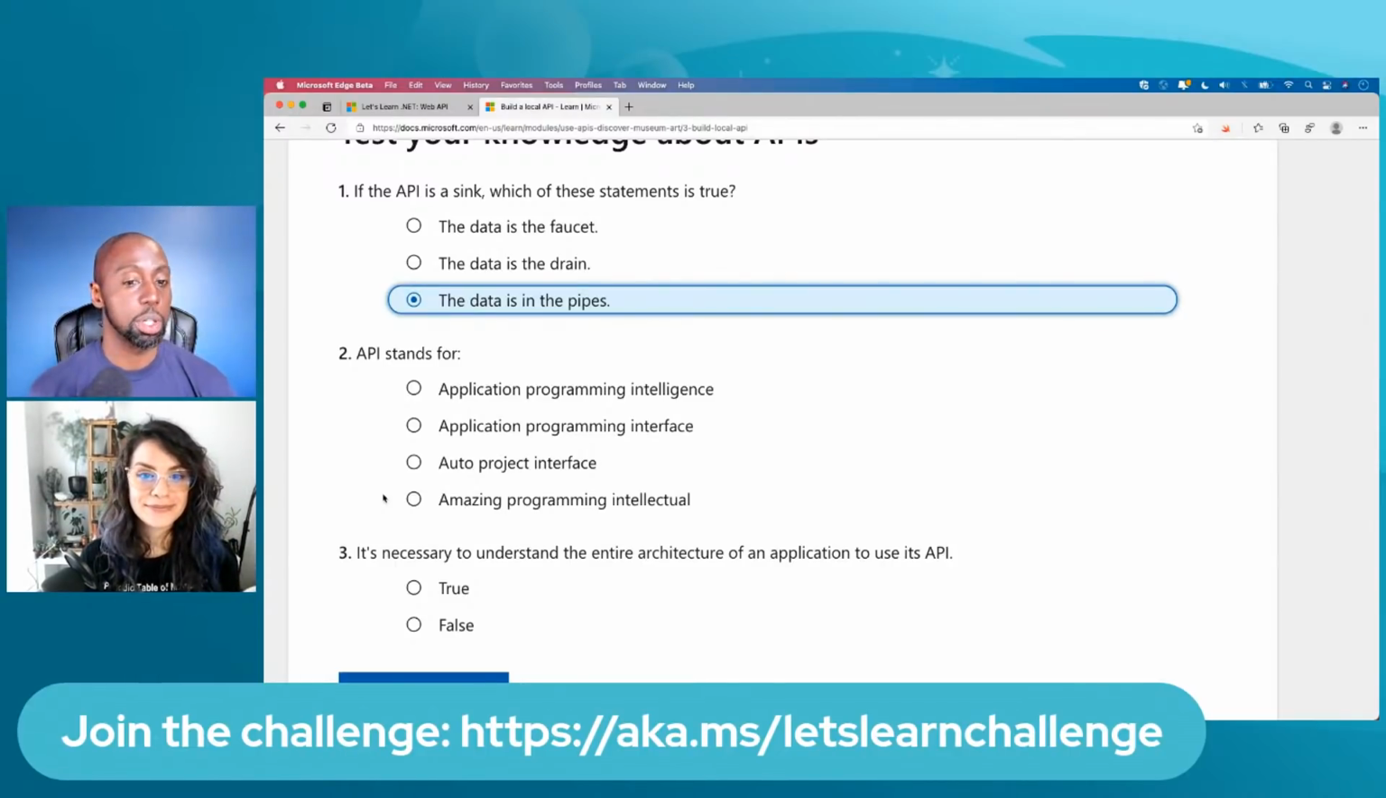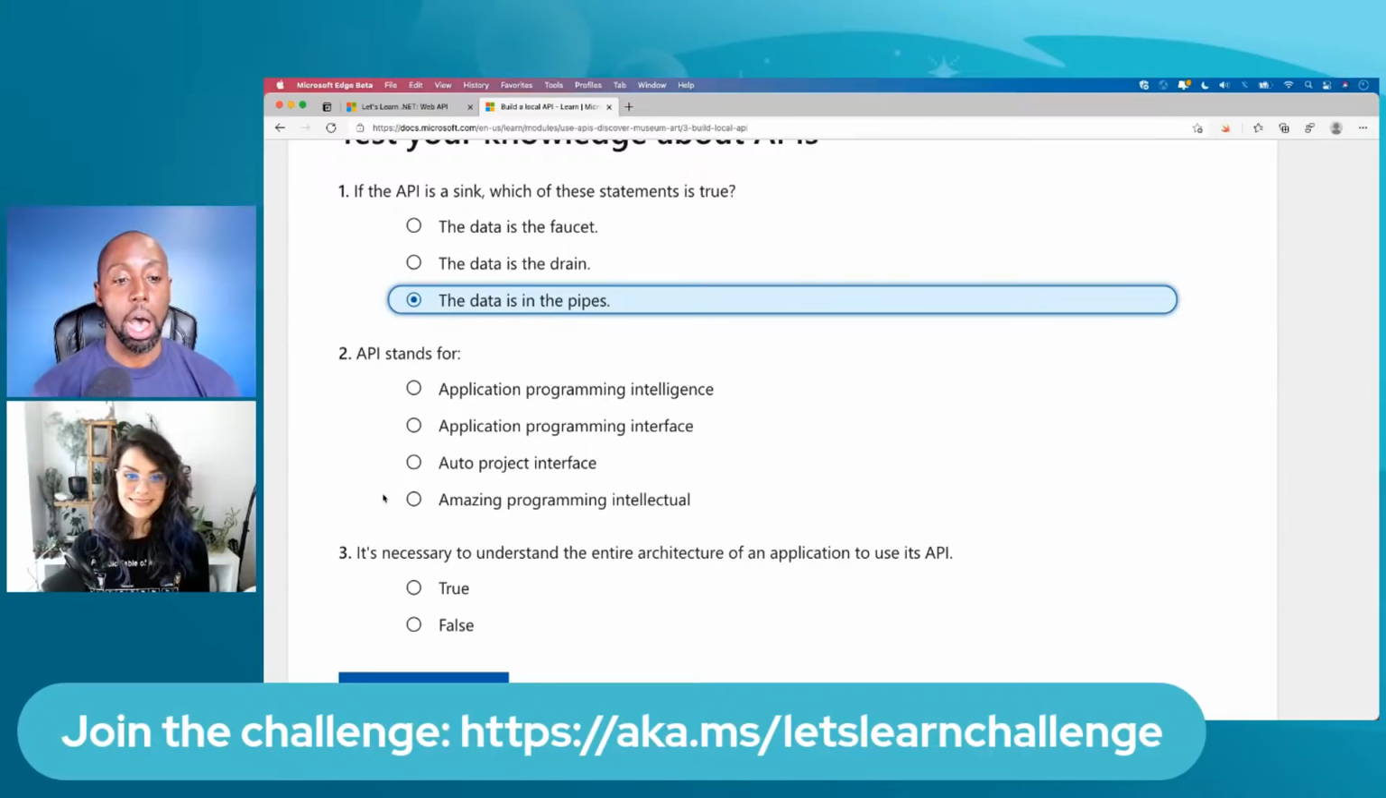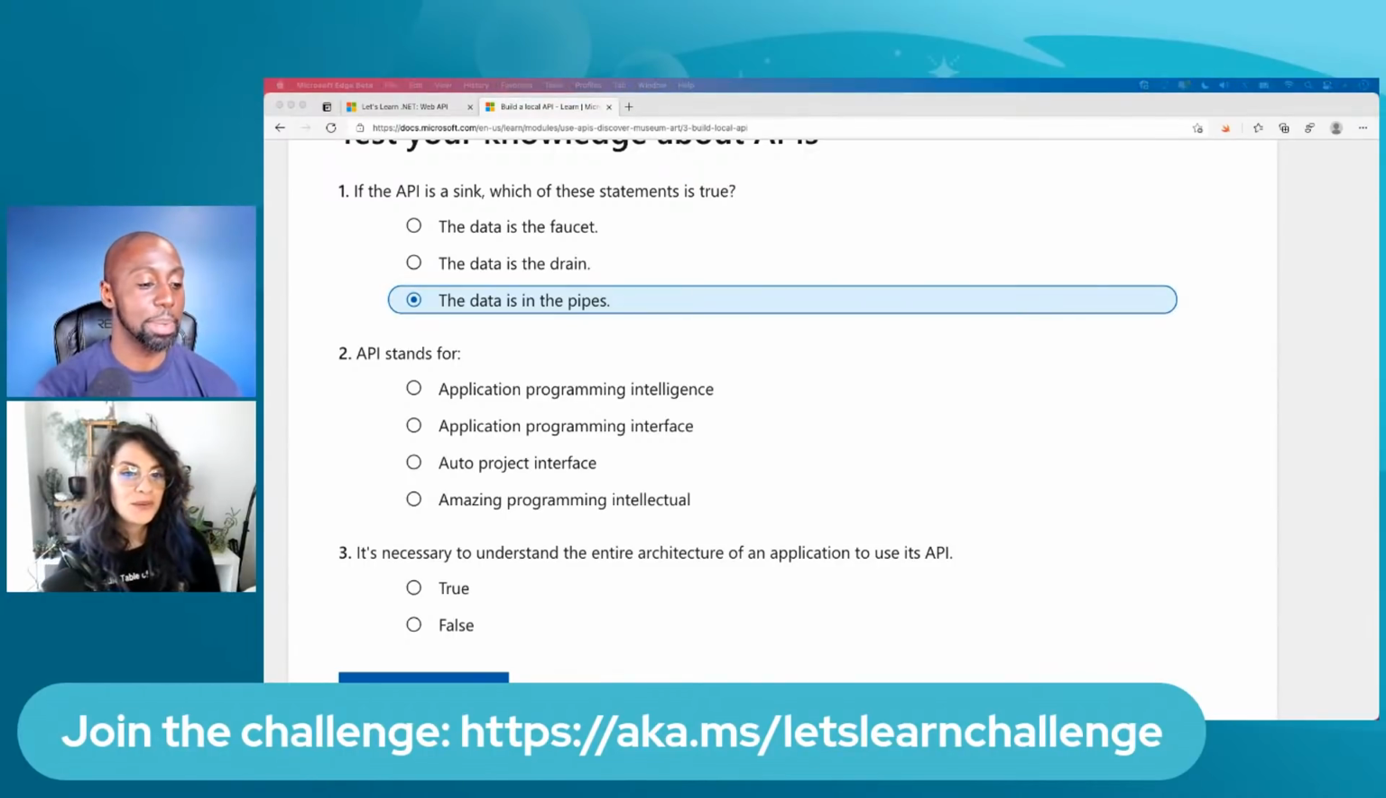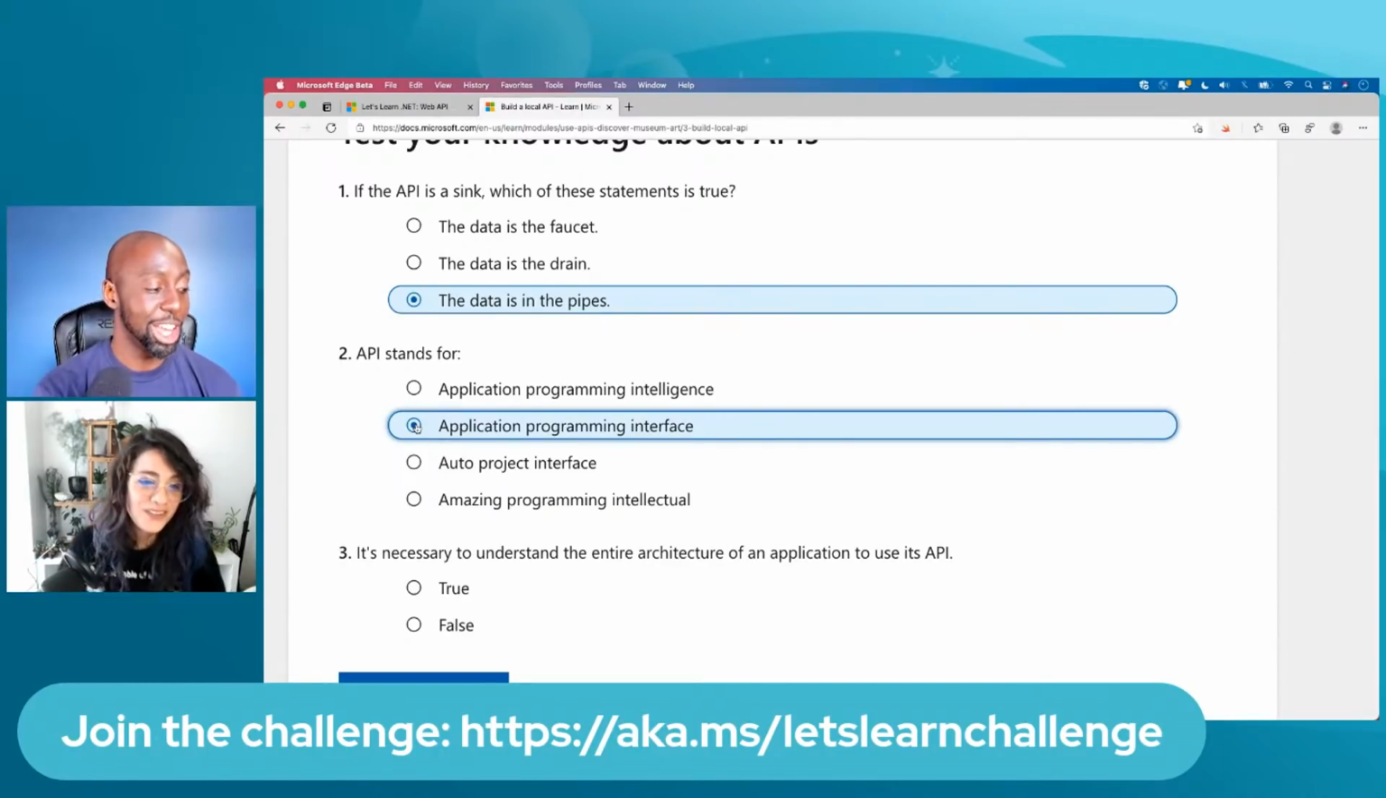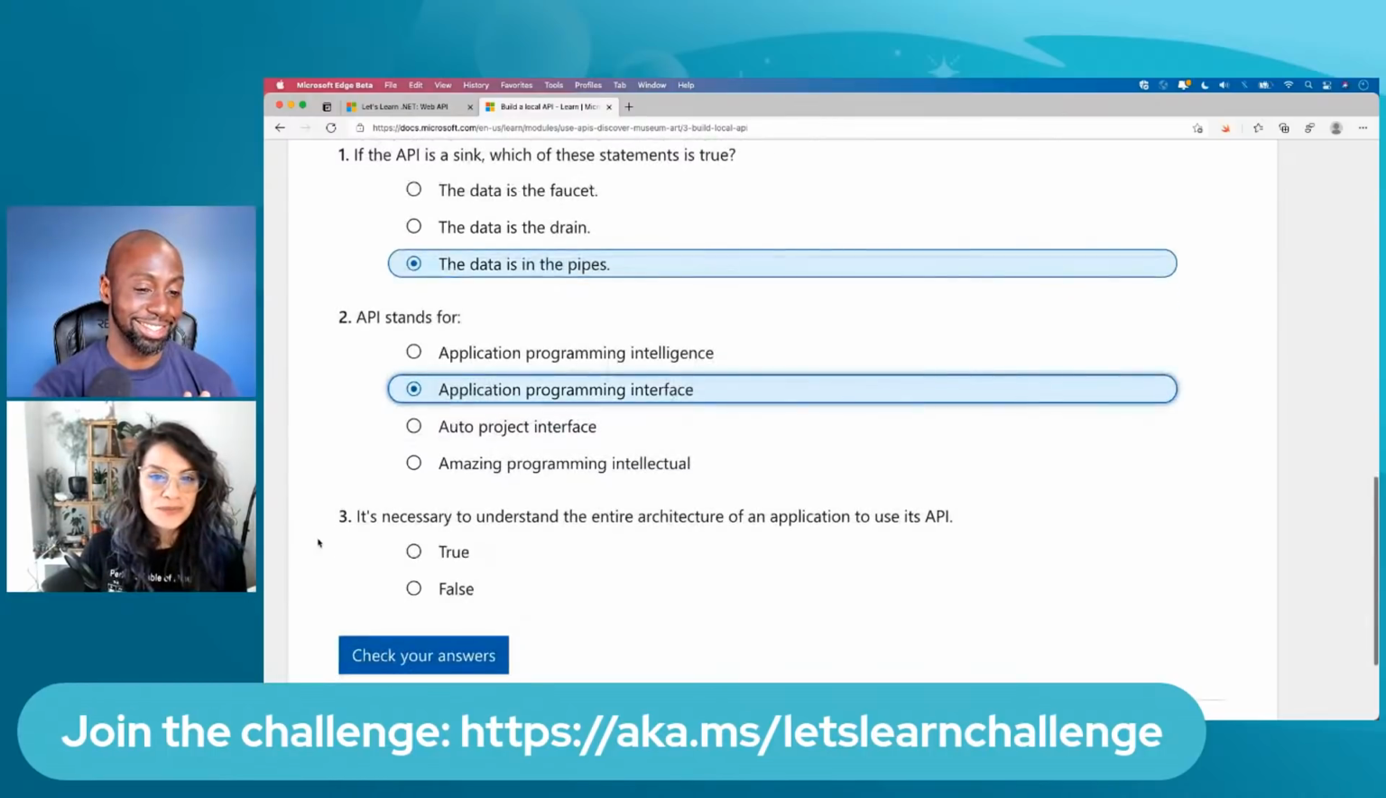So that's harder. Okay. All right. API stands for what? Is it Application Programming Intelligence, Application Programming Interface, Auto Project Interface, Amazing Programming Intellectual? Wow. I'm going to go with Application Programming Interface. Okay. Application Programming Interface. Are you sure? Are you really, really sure? No pressure. I'm just asking. No? Okay. All right. Let's do the second one.